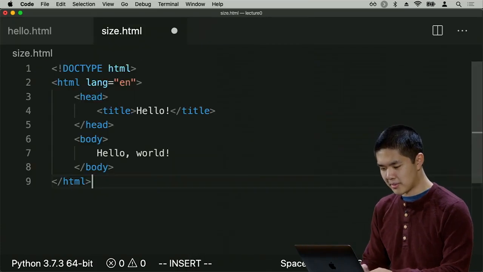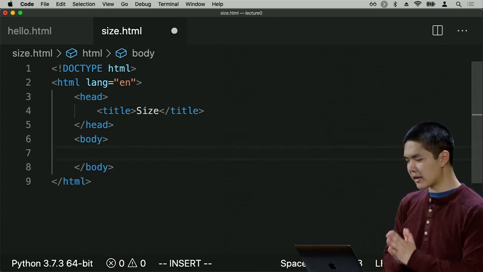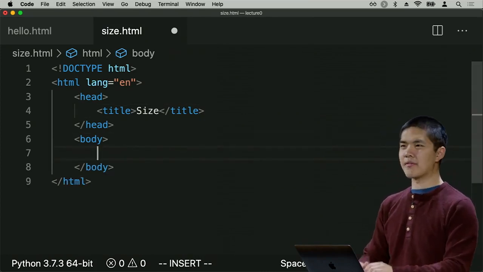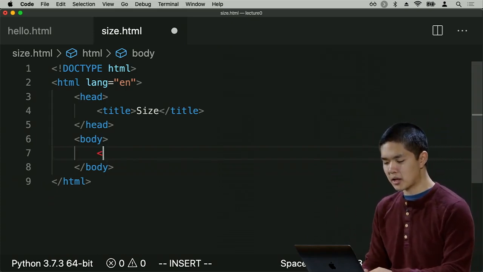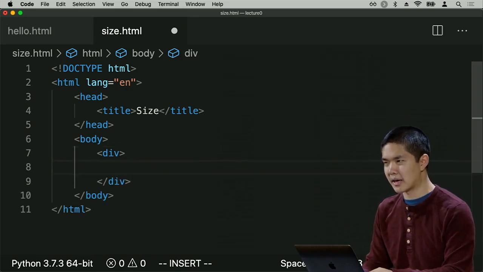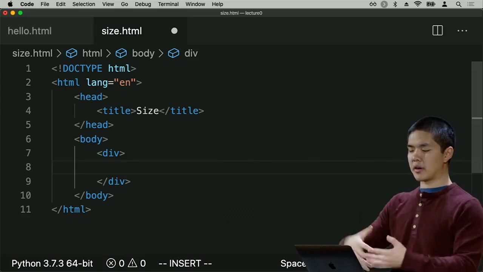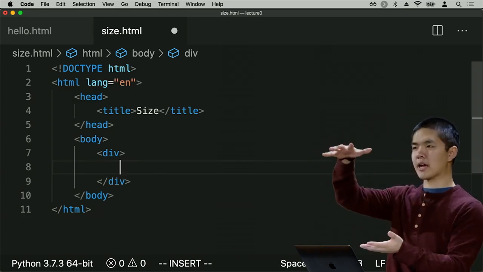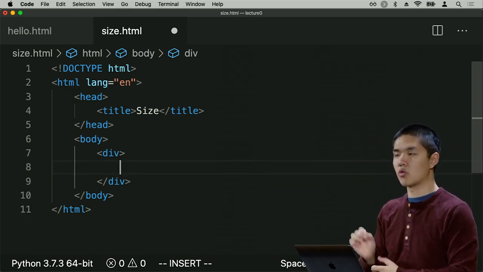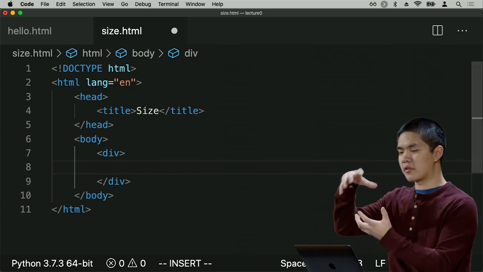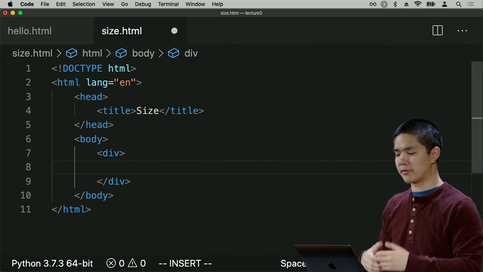We'll start with the same HTML code and call the page size. And now inside the body of my page, let me just have a vertical section of my page, some section of my page that's going to have some content. And I'm going to put this inside of a div tag. Now, this is the first time that we've seen a div in HTML. You can think of a div as just a division of the page, some section of the page that's going to have some content inside of it. And we use divs because it makes it easy to reference a particular div or nest information inside of other pieces of information, or just to divide and break up our page into multiple different sections.